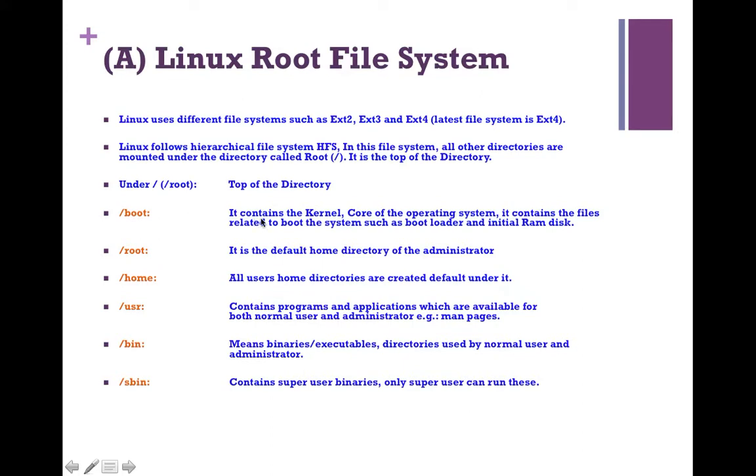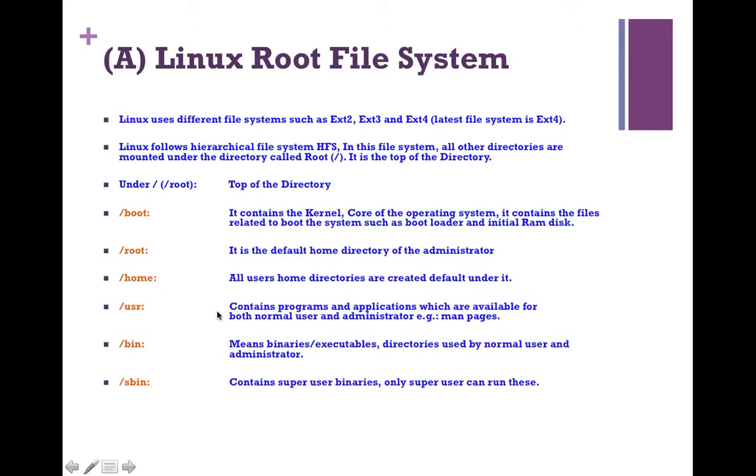Slash boot contains the kernel, that is the core of the operating system. It contains the files related to booting the system, such as the bootloader and initial RAM disk. Slash root is the default home directory of the administrator. Slash home: all users' home directories are created by default under it.